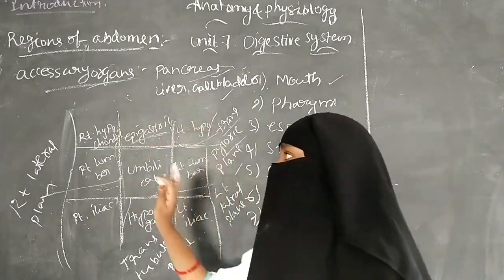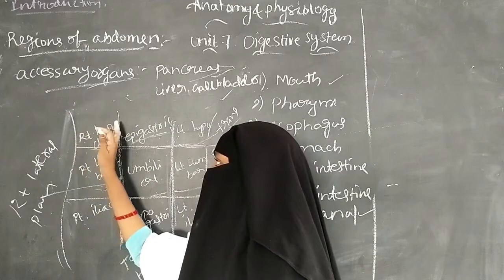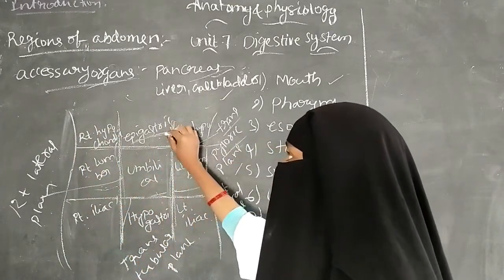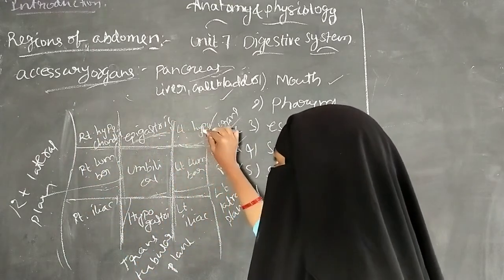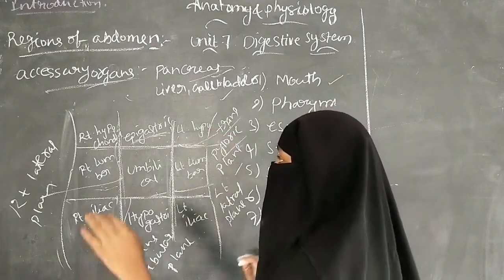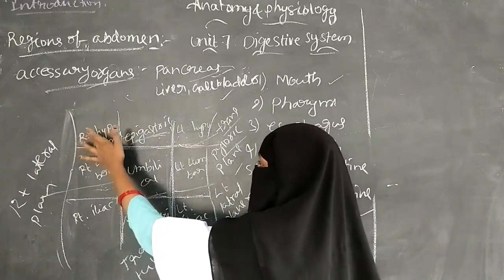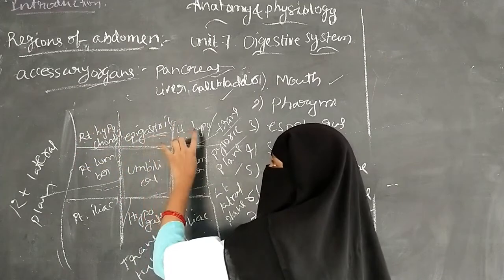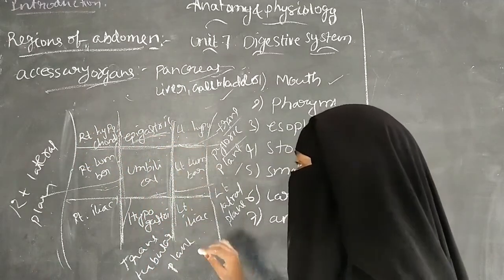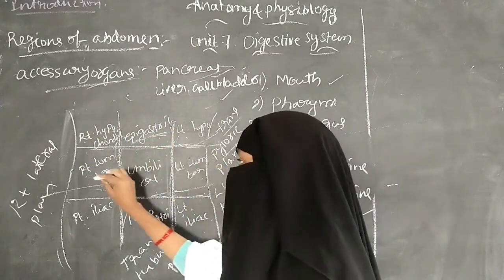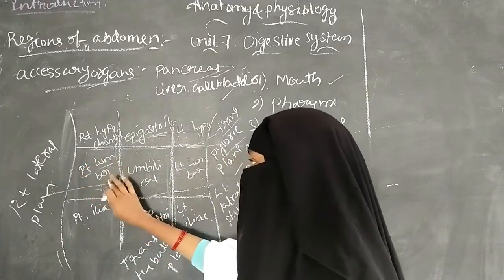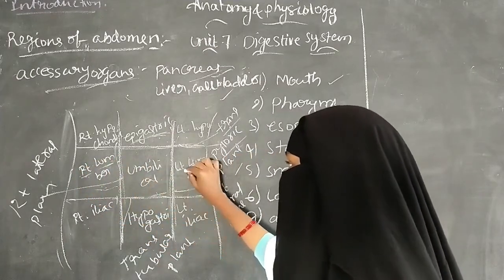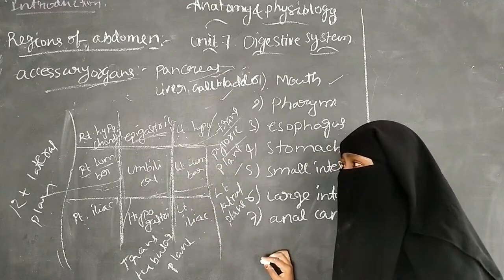The 9 regions include, in the upper part of the abdomen, the right hypochondrium, the epigastrium, and the left hypochondrium. The middle part has the right lumbar, umbilical, and left lumbar regions.